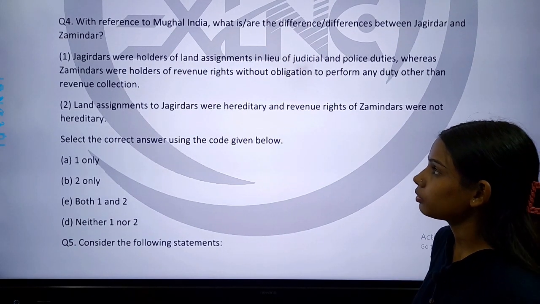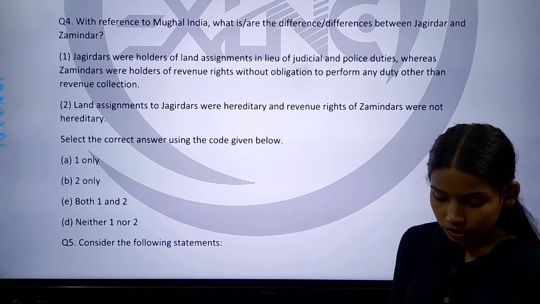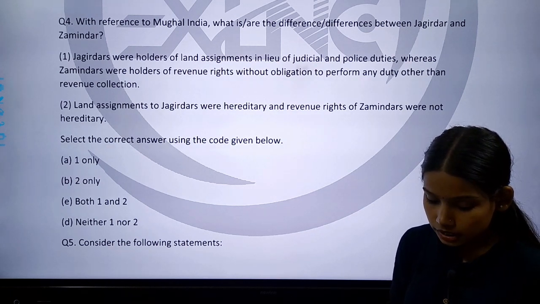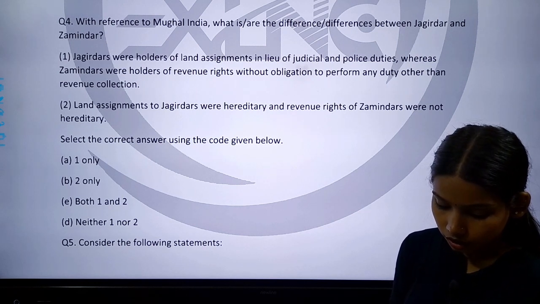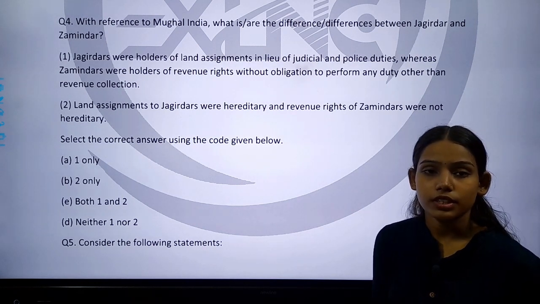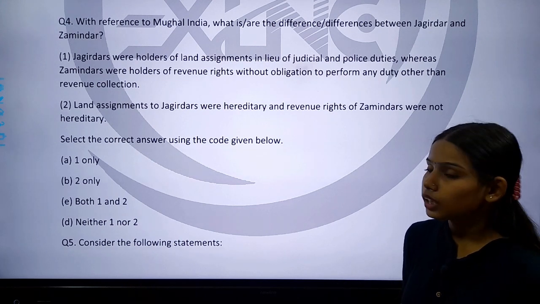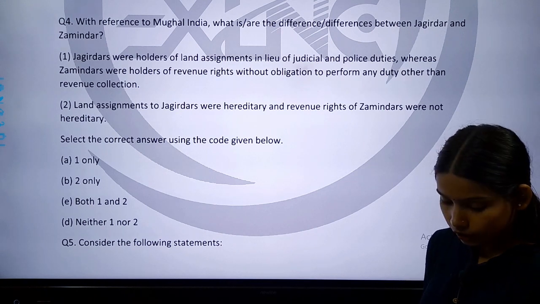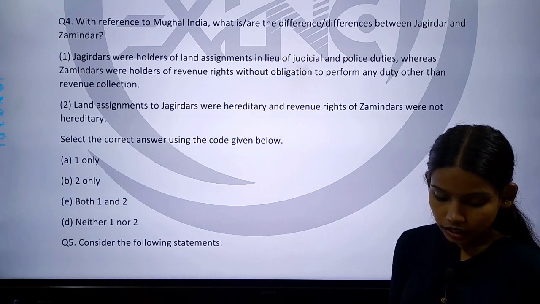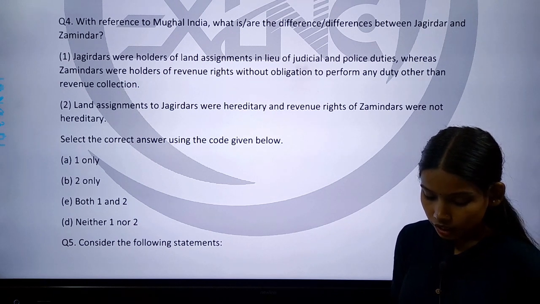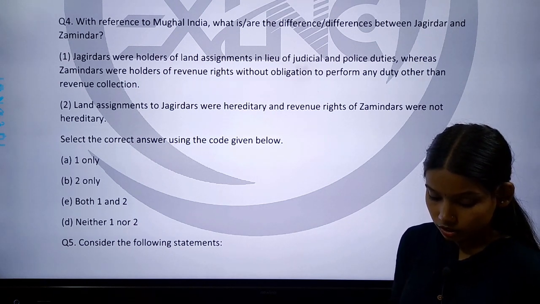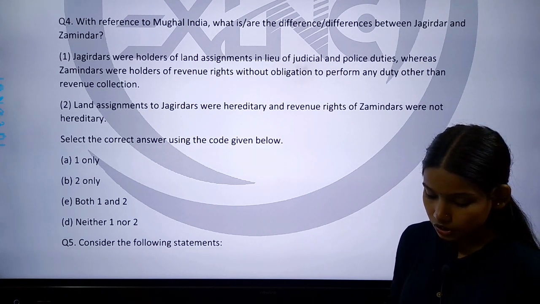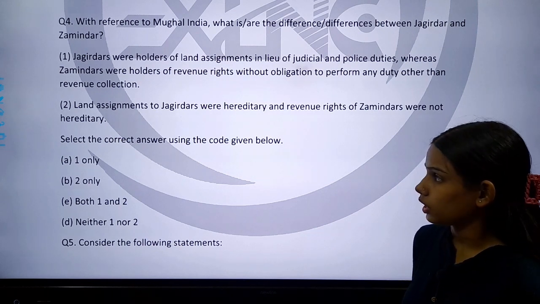So this is our question number 4. With reference to Mughal India, what is the difference between Jagirdar and Zamindar? मुगल इंडिया के रेफरेंस के हिसाब से बताइए कि जागीरदार और ज़मींदार में क्या डिफरेंस है. So the statements given to us are: Jagirdars were holders of land assignments in lieu of judicial and police duties, whereas zamindars were holders of revenue rights without obligation to perform any duty other than revenue collection.